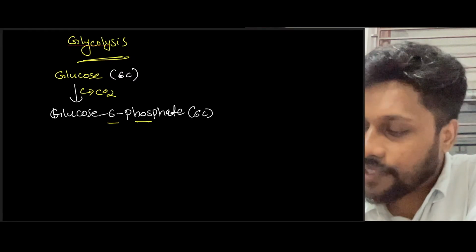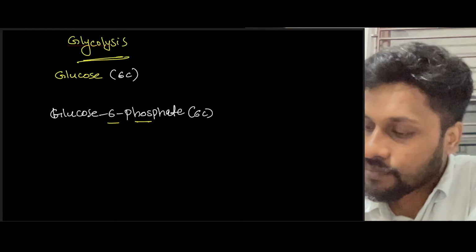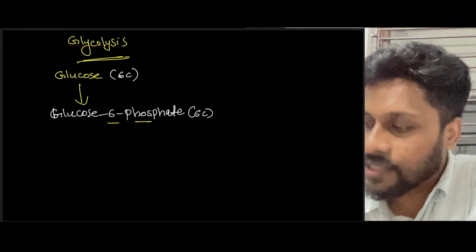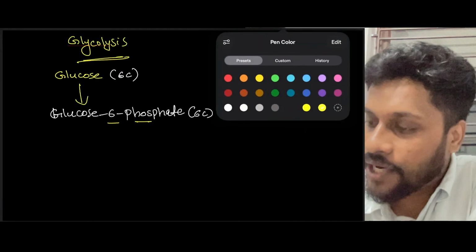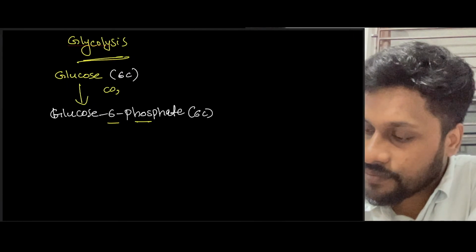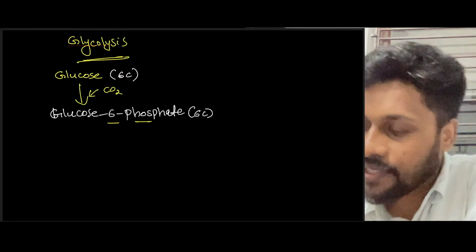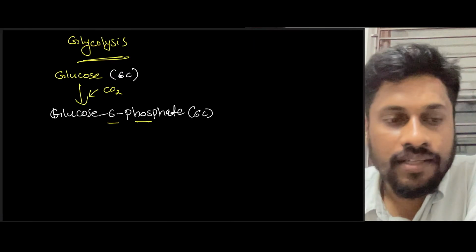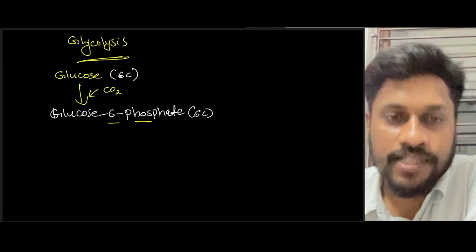It means that during the first step, one extra phosphate is added, right? That's why glucose is converting into glucose 6-phosphate.